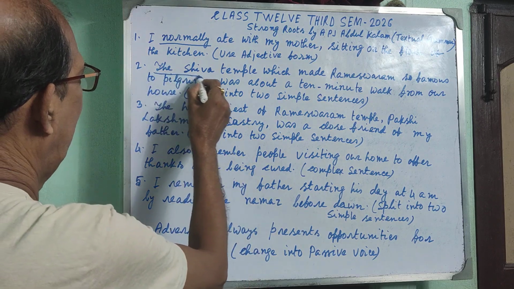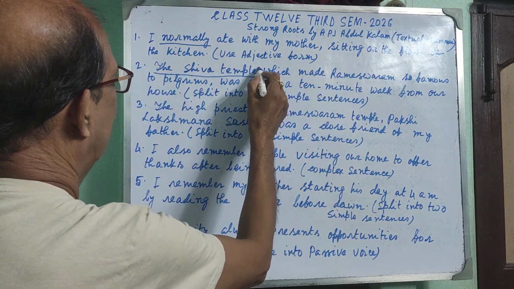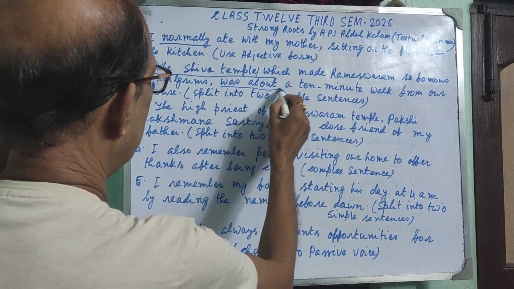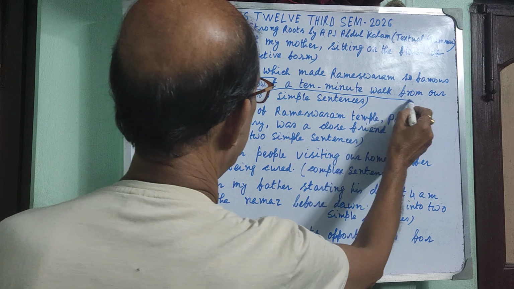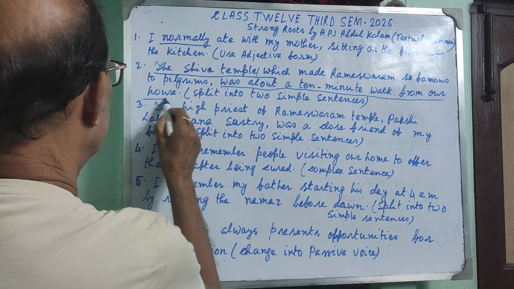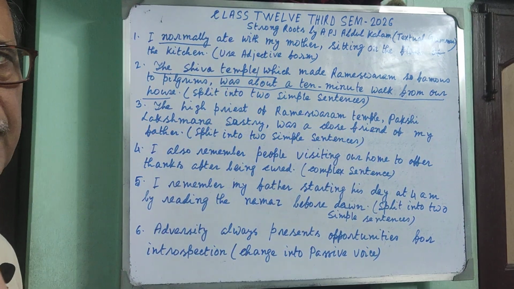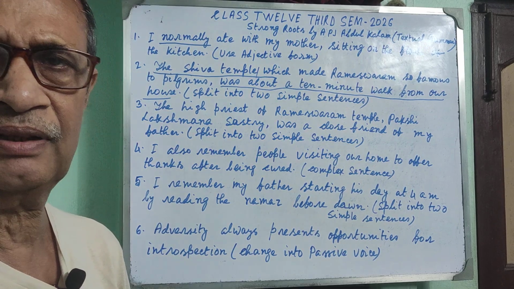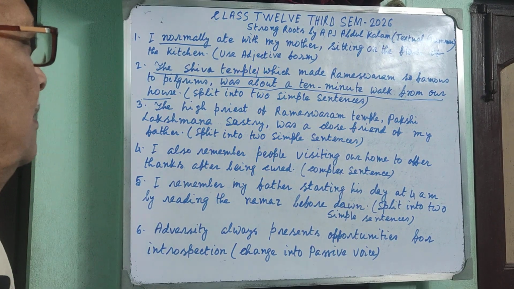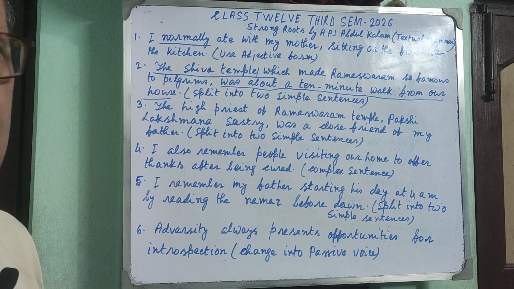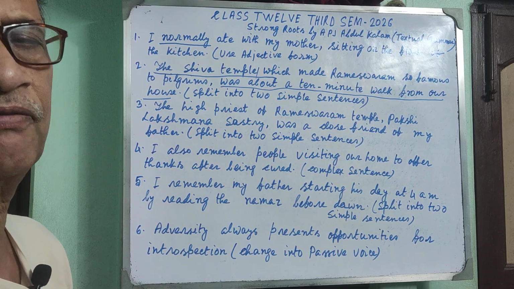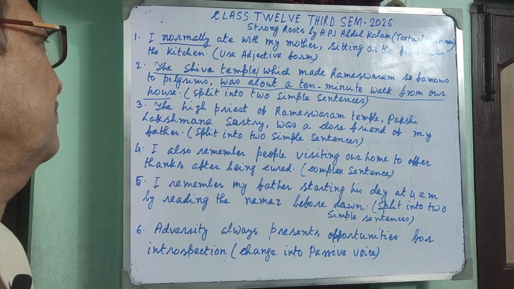The Shiva temple, just follow, the Shiva temple was about a 10-minute walk from our house. It is the first simple sentence.